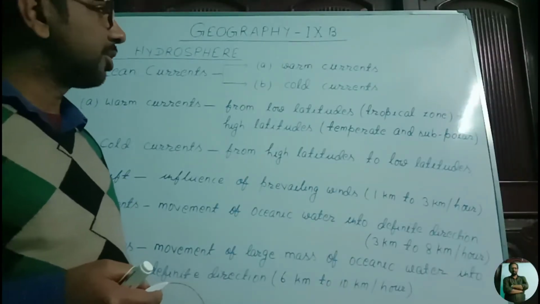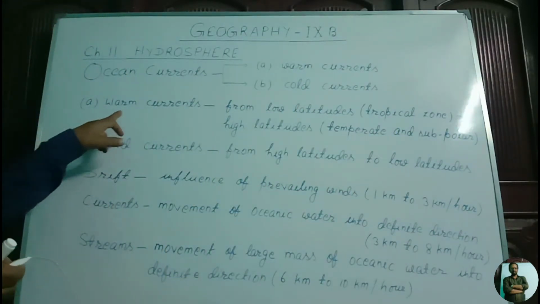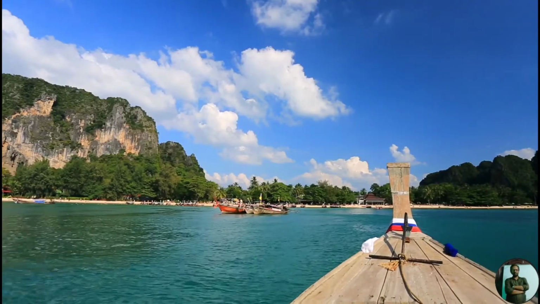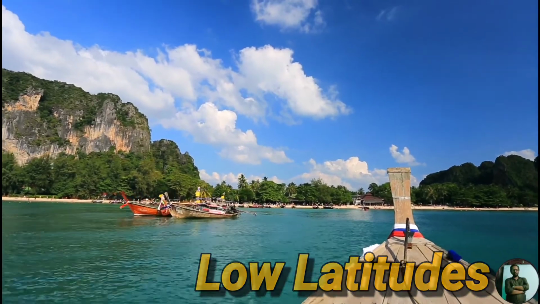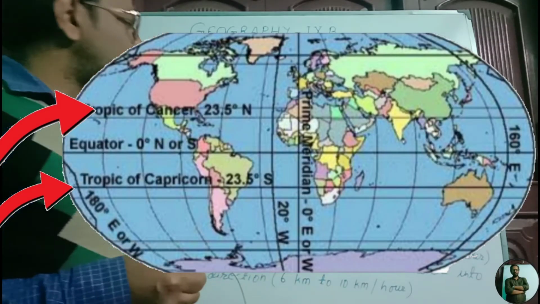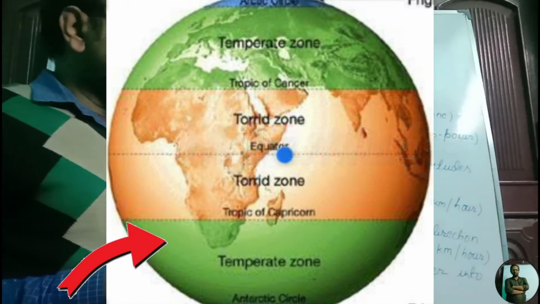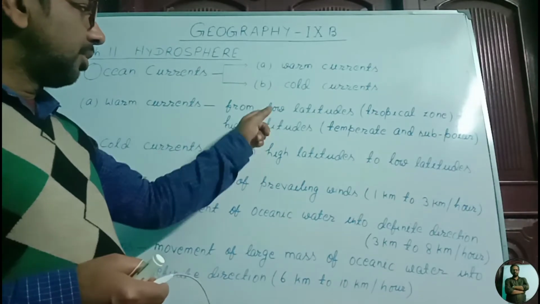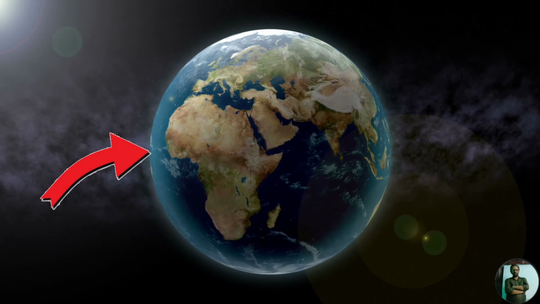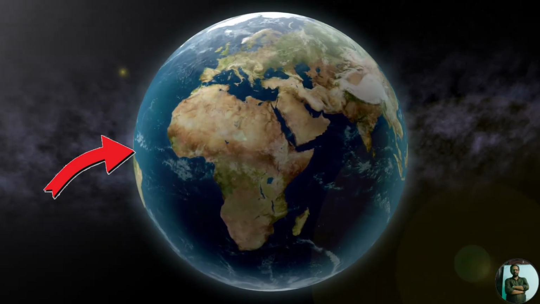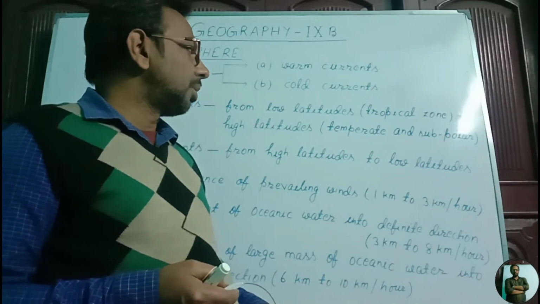There are two types of ocean currents, warm currents and cold currents. About warm currents, we say when the oceanic water moves from low latitudes, I mean from tropical zone, to the high latitudes, I mean temperate and subpolar zone. Low latitudes. This is the equatorial region. Low latitudes near about the equatorial region, 0 degree, 10 degree, 15 degree. These are considered as low latitudes.